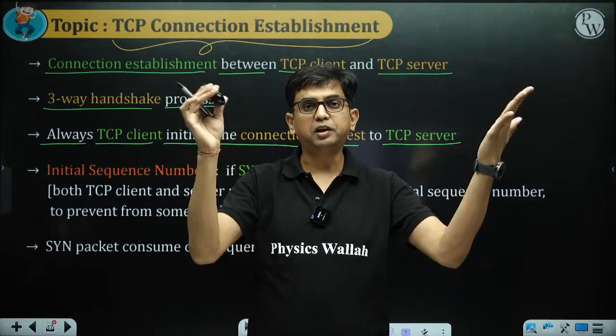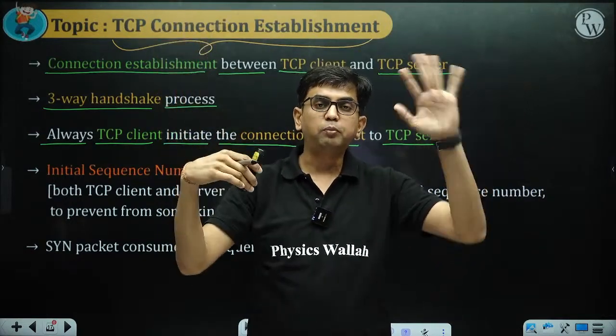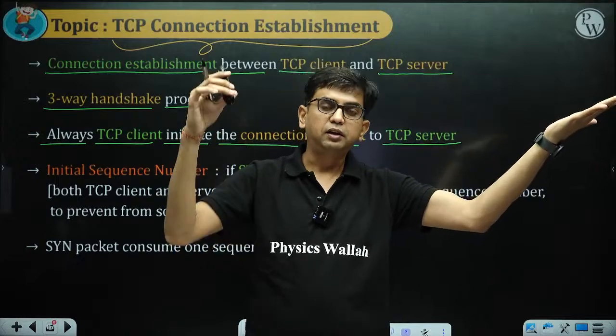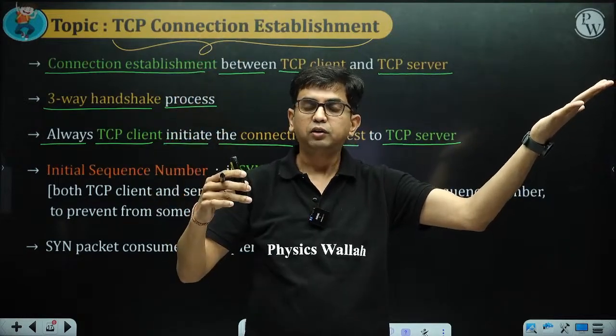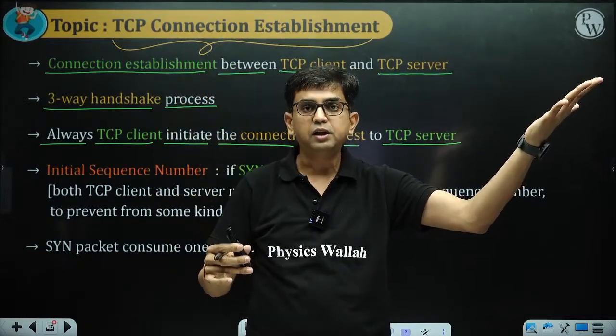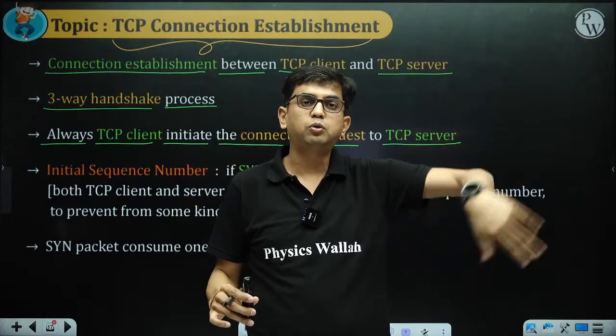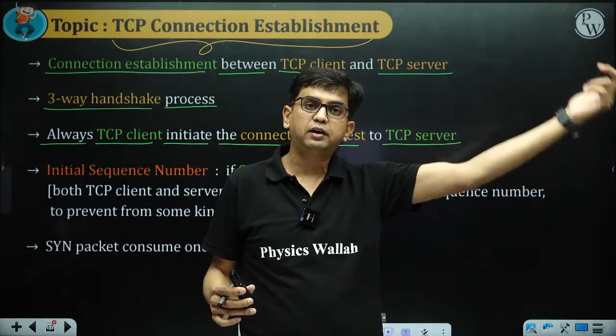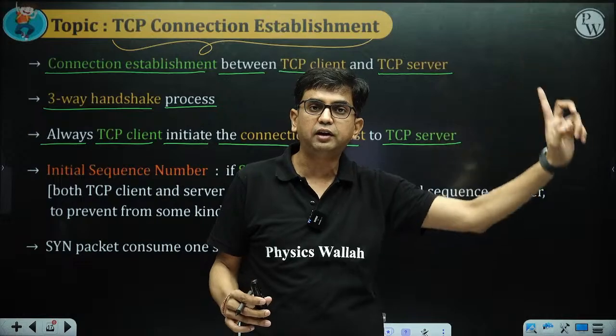So when the HTTP client wants to communicate with the HTTP server, it tells the TCP: you are the TCP client and you have to establish a connection with the TCP which resides in the HTTP server.